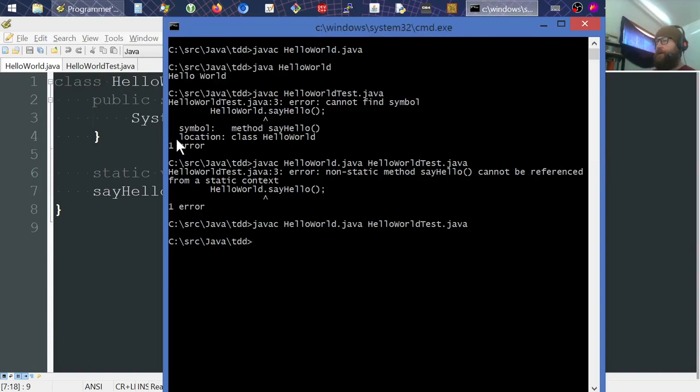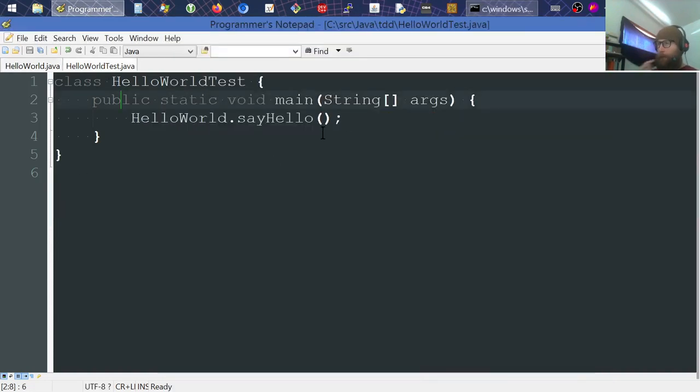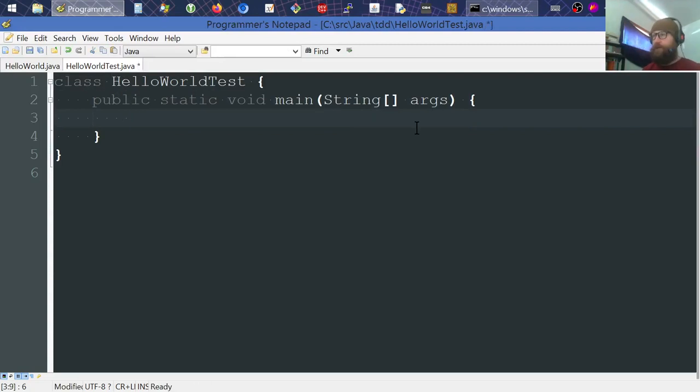All right, it compiled, but will it run? So Java, hello world test, runs, no errors. All right, so that's working so far. That's not a proper test though, right? I mean, this would ideally be embedded inside of a test, and then we'd get, so we'll say test, say hello. We'll just call it that for now. Can always refactor it later.